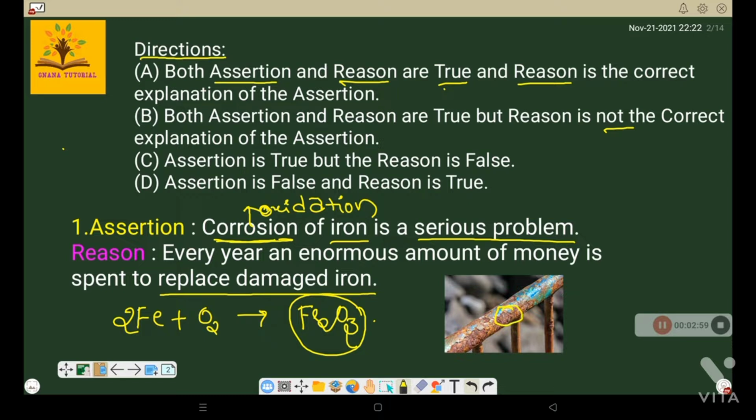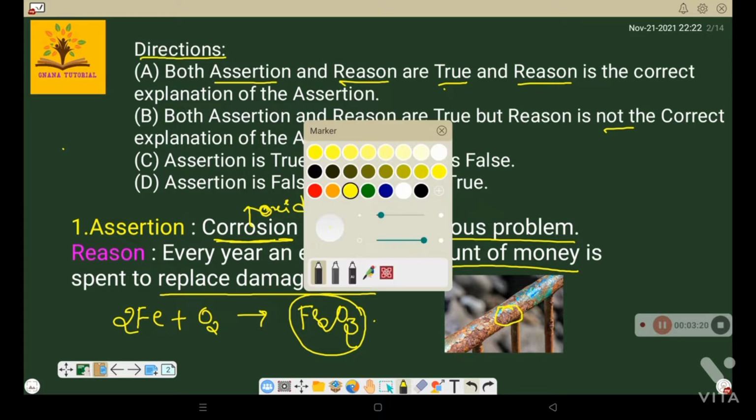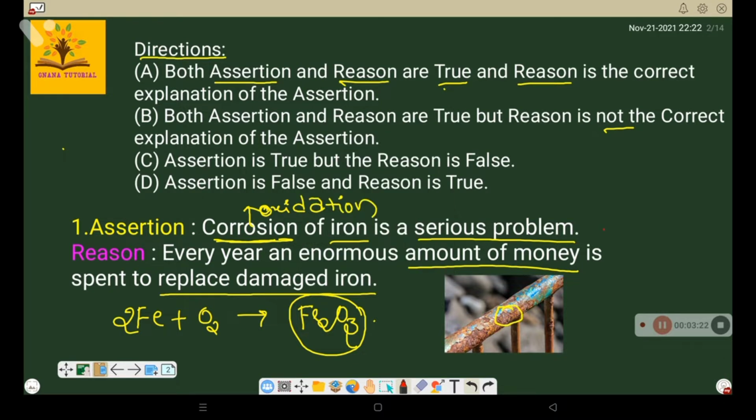So in this particular question, corrosion is a very serious problem, and to overcome that problem we have to spend a lot of money to reduce the wastage. So in this case both assertion and reason are true and the reason is the correct explanation of the assertion. So the answer is A. Okay, clear?